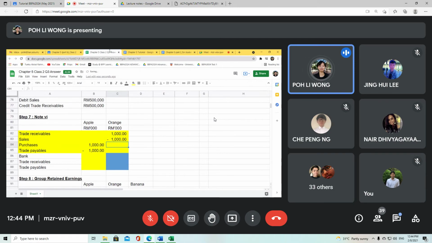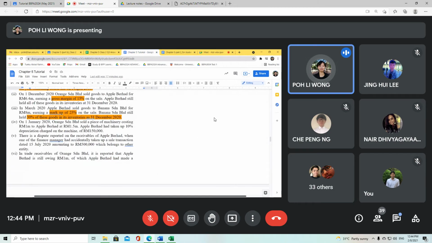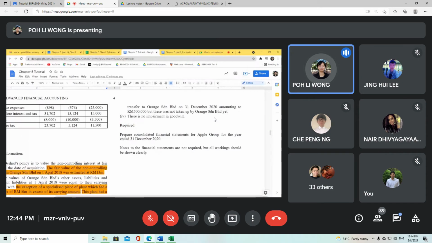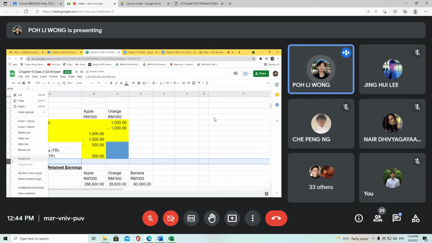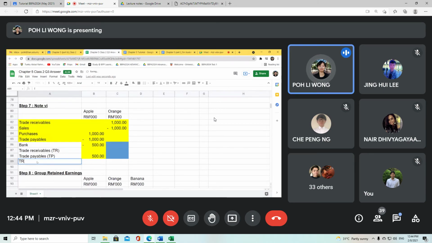That is 1 million. All right, and Apple claims that they have already made a payment of 500,000. So for this 500,000, Apple has already made payment: minus 500 and trade payables plus 500. Okay, so basically trade payables outstanding. Let me just classify here as TP, and this is TR. Okay, and I add another row. So this is a TR or TP outstanding.